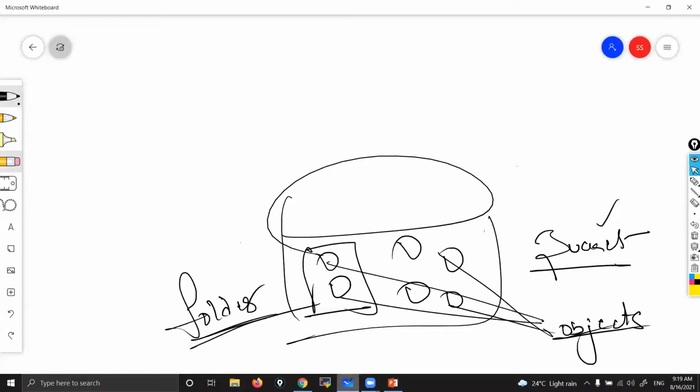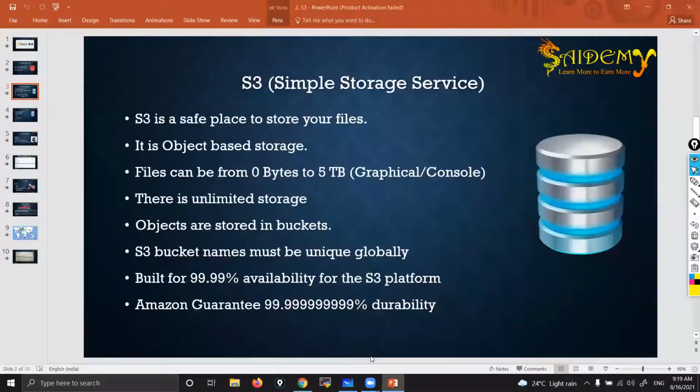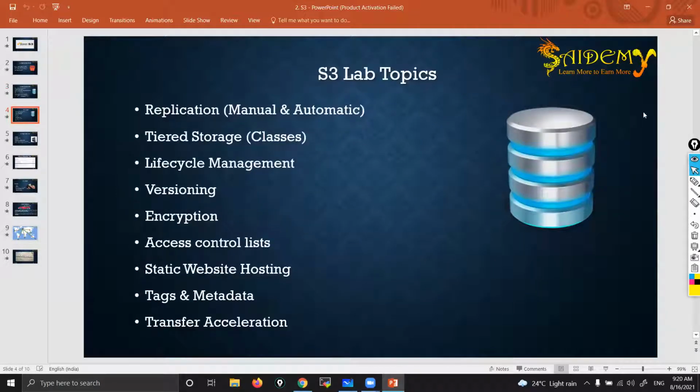Apart from using S3 for storage, we can use it for many other purposes. There are a few more extra features. Take the mobile phone that we use: the primary purpose is to make a call to someone. Apart from that, we get many other features. You can watch a movie, listen to songs, play games. These are extra features in your mobile phone. In the same manner, apart from dealing with storage, S3 has many other advantages.